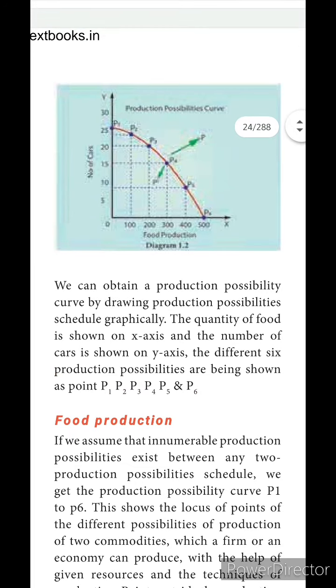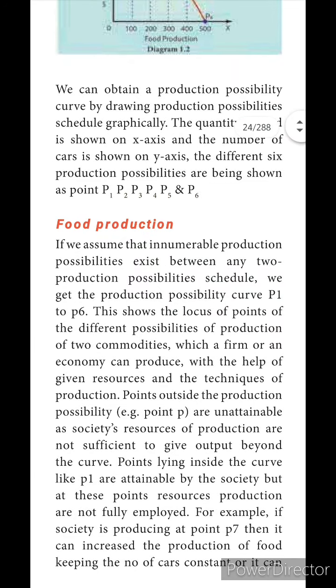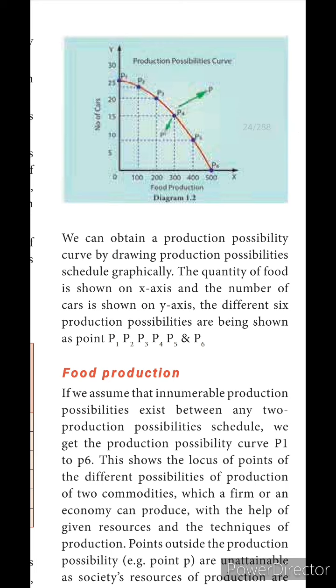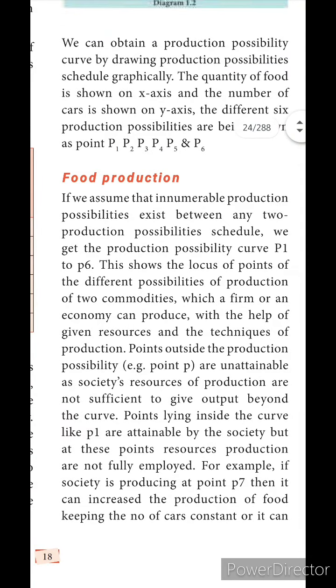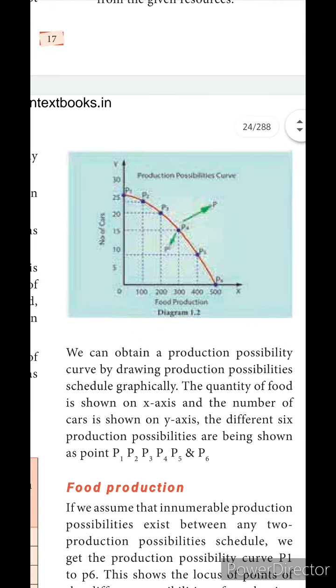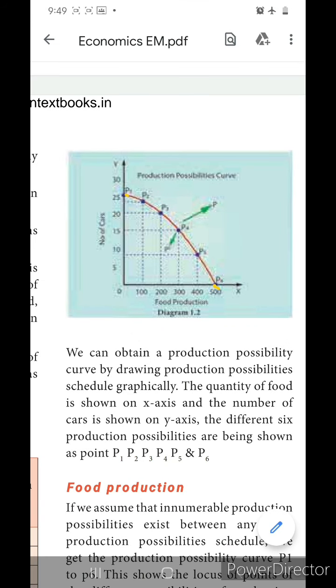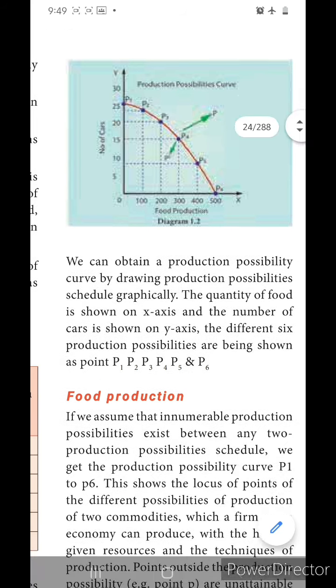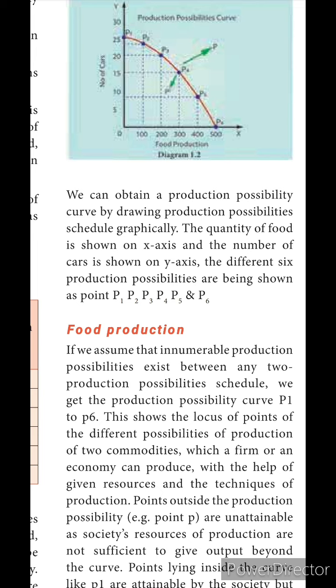From this same graph they have given this explanation, that means from the same production possibility curve, the graph we drew, from that alone we are giving the full explanation about the food production also. If we assume that innumerable production possibilities exist between any two production possibility schedules, we get the production possibility curve P1 to P6, isn't it? From P1 to P6 we are getting the curve there, okay.